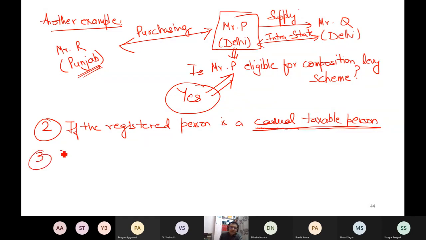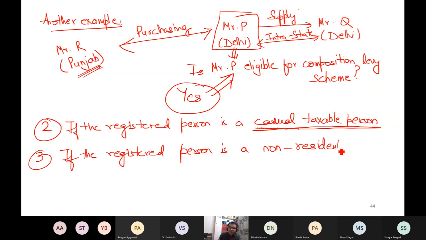Similarly, third, if the registered person is a non-resident taxable person. Similarly, if anyone is a non-resident taxable person, a non-resident can also do the business here. There is no problem. If that non-resident person is there, then that person can also not opt for composition levy scheme. Fourth, if